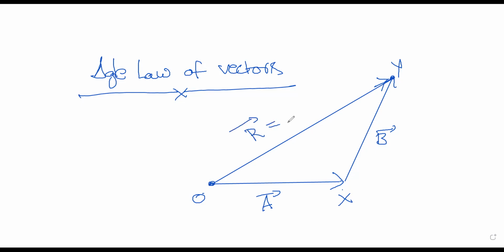It is nothing but sum of these two vectors. So it is simply A bar plus B bar. This is what is called triangle of vectors. Now, this is the basic summary I want to give you. This will be discussed in detail in the next few lectures. This is the first fundamental idea I want you to know. So that is what I am representing here.